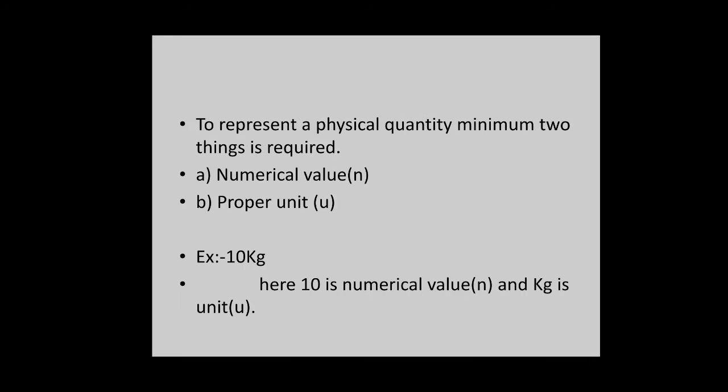Let's go further. For representing these physical quantities, we require minimum two things. It may be three, but minimum two things are required. Remember this word minimum. First thing is numerical value, that is denoted by a small n, and second thing is proper unit, that is denoted by a small u. For example, 10 kg, here 10 is numerical value and kg is unit.